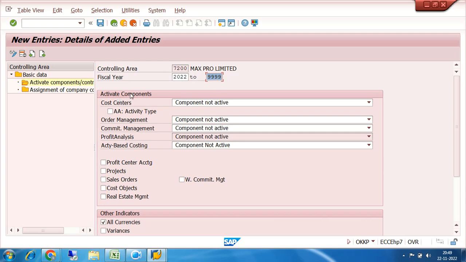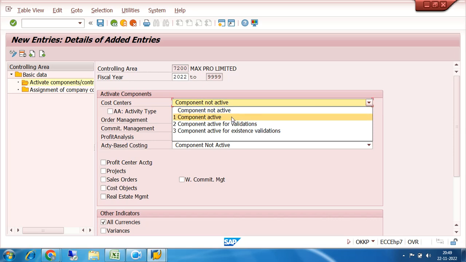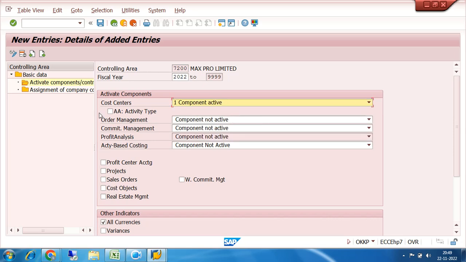Then coming to the activate components. In costing or controlling, there are different components of cost accounting. First one is cost center. Cost center, it is showing as component not active. Cost center is the basic pillar of cost accounting, so we will make it component active. Similarly, we are making the checkbox activity type.